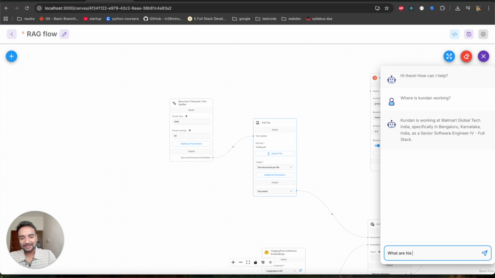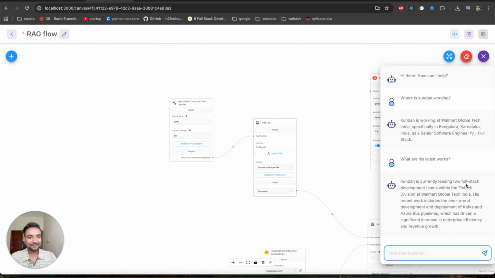What are his latest works? Let's see if it's able to figure out. So yeah, Kundan is currently leading 2 full stack development teams within the fintech division at Walmart Global Tech. His recent work includes, so it gave all the information, right? By default, if I would have asked this question to an LLM, it would not have given all those details. Why? Because it doesn't have the context. But with this RAG pipeline, I was able to extract all the details from my resume and put them into the vector database. And whenever I ask this, the chatbot gives me a response which is relevant.